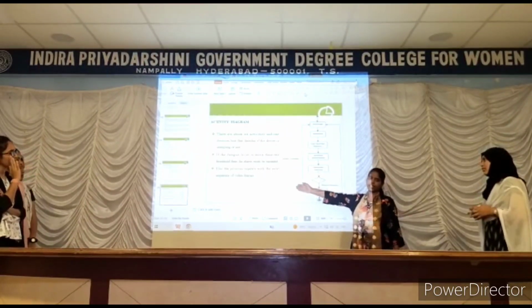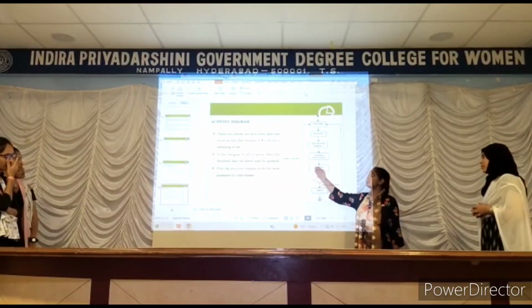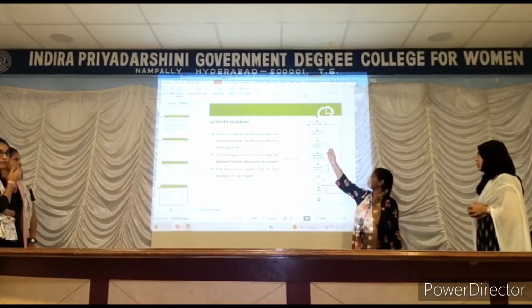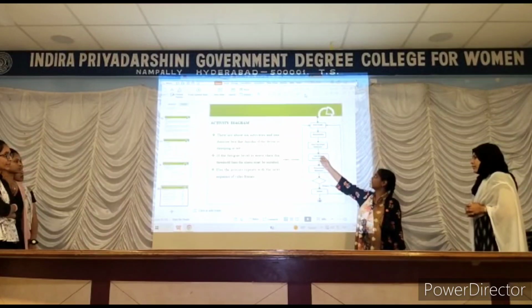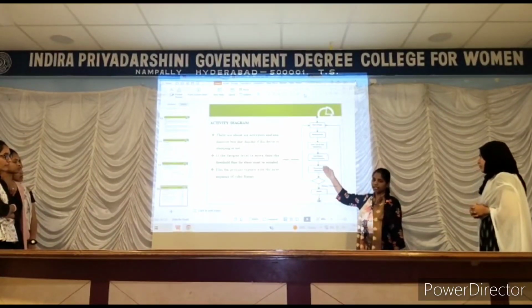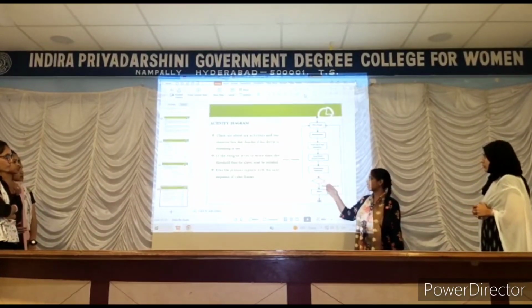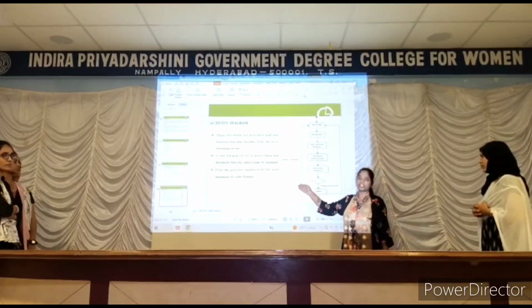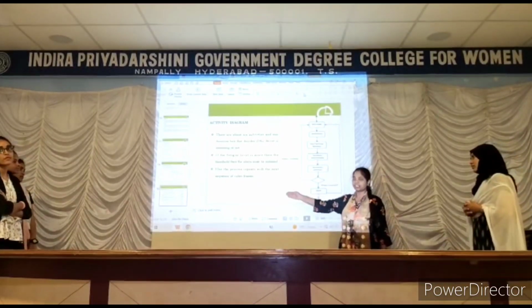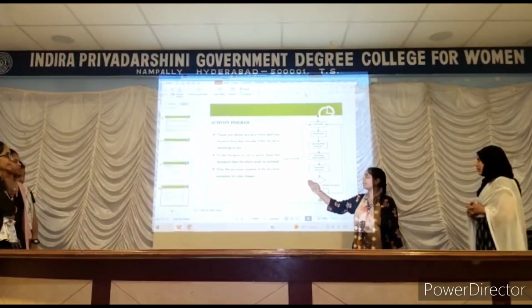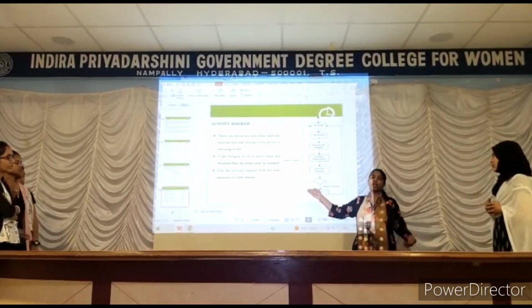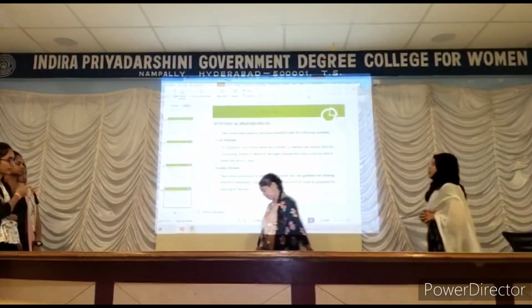Next, the activity diagram. There are about six activities. First, new image, binarization, face detection and eye detection, eye status determination, drowsiness detection, and alarm. If fatigue is greater than the threshold, then an alarm is initiated. Else the process repeats with the next sequence of video frames. Next to be continued by Maria.